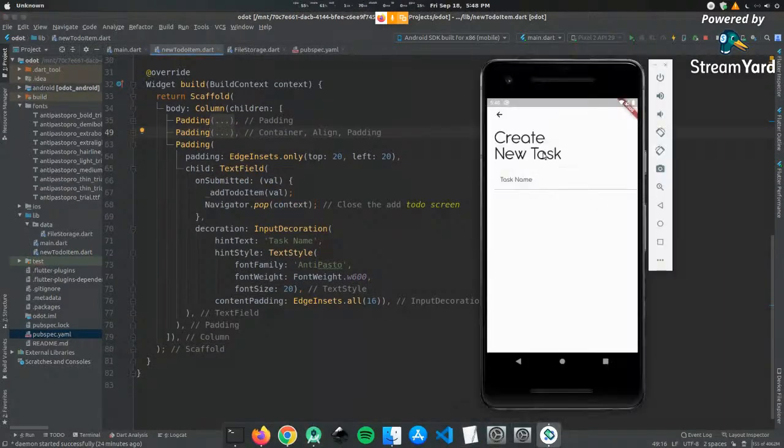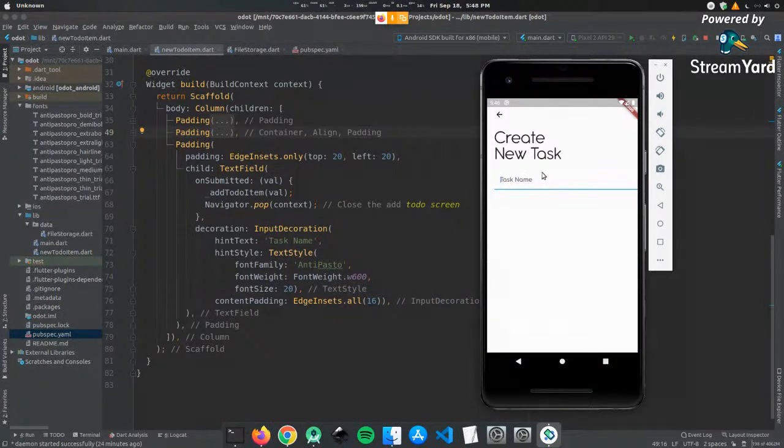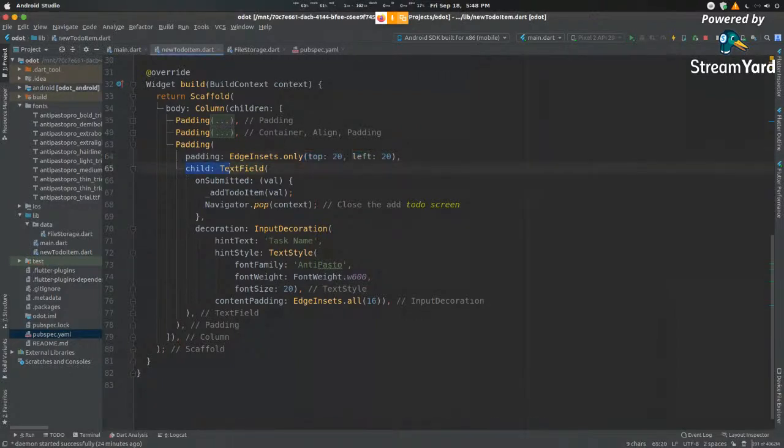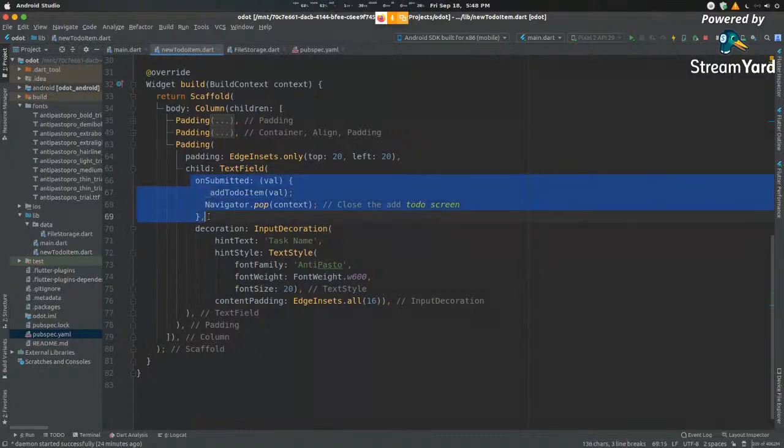After that comes our edit text over here. This allows us to put in whatever text we want. So again, for that, we are defining some padding. So from the top and the left, again, 20. This number isn't a random number. This is the ideal guideline as given by Material Design. So 20 pixels is the most optimal distance for maximizing your screen space and user experience as well. So your padding is 20. You have a child that is a text field. What does a text field do? A text field allows you to enter any text. So inside here, we can see that it has this field that says onSubmitted.